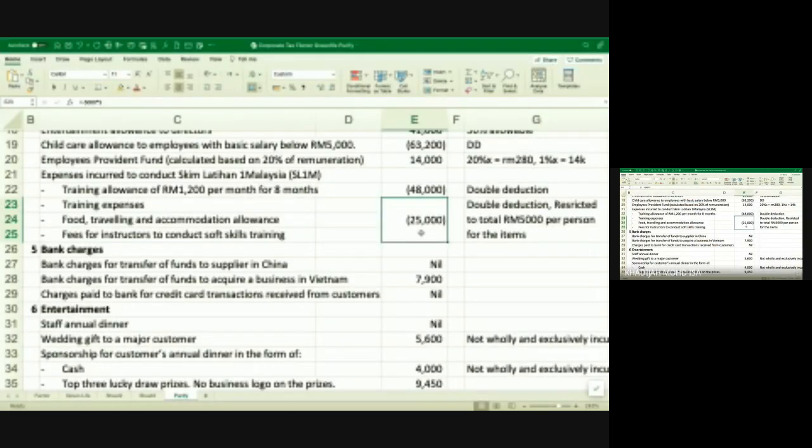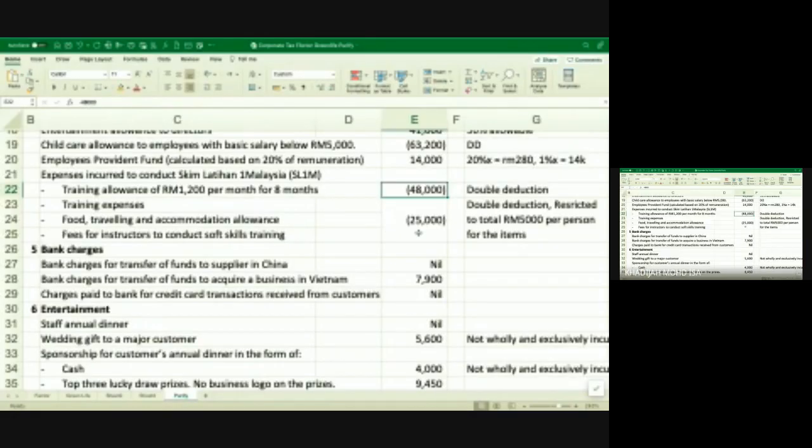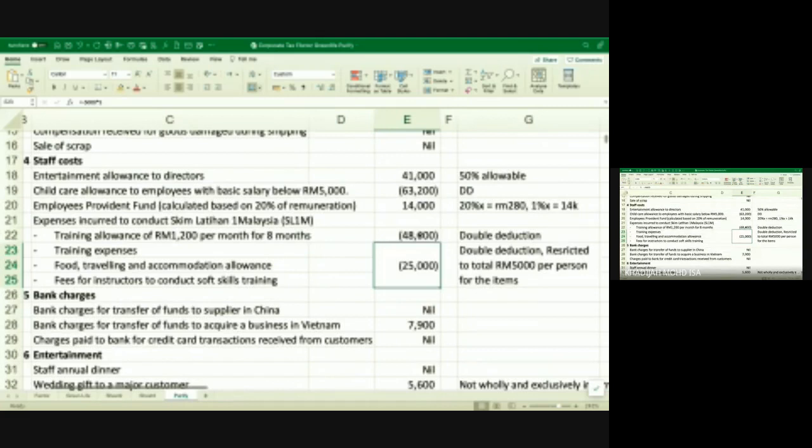So that's how you do the computation for this scheme Latihan Satu Malaysia. So the company already gets this as a single deduction in arriving at profit before tax. Then we give another deduction, 48,000 for double deduction, and another 25,000 for double deduction. Okay. Question for this? Are you clear about how to compute this?